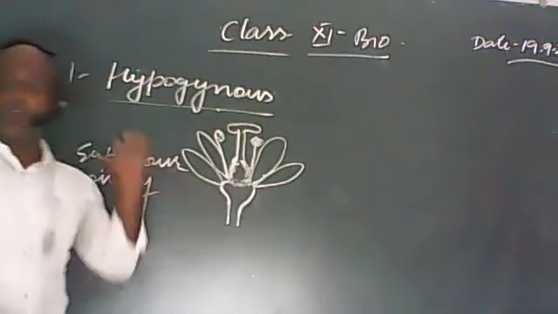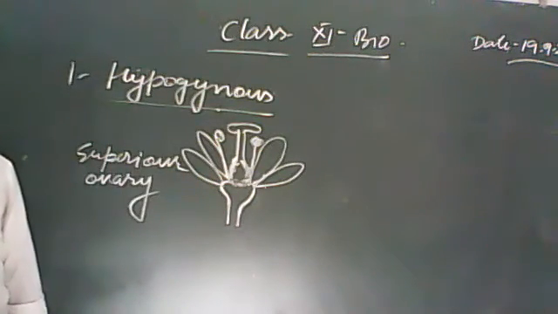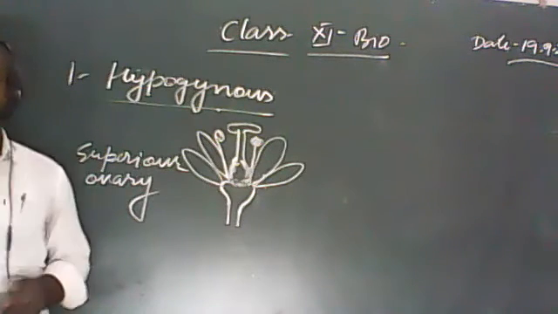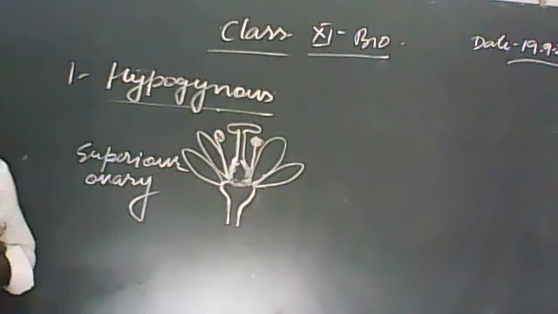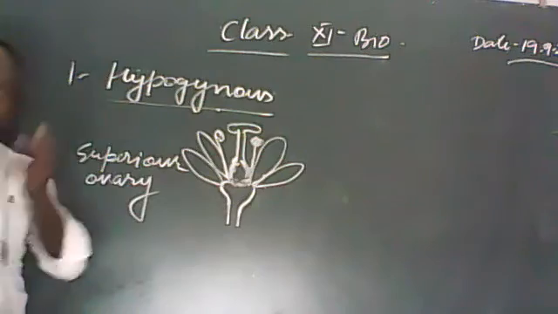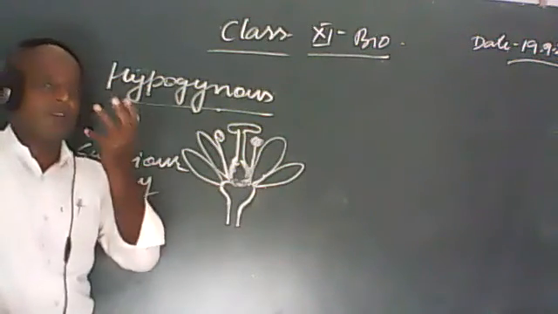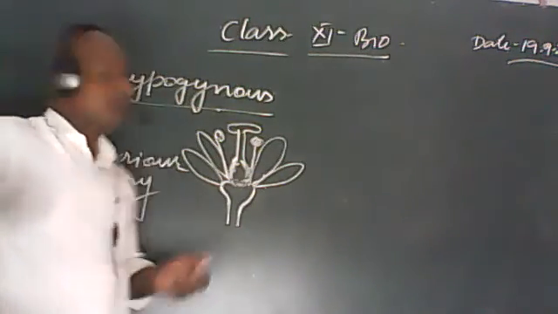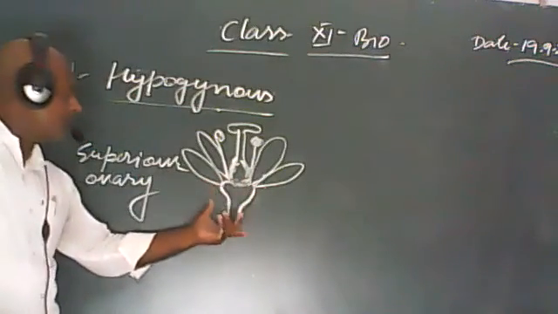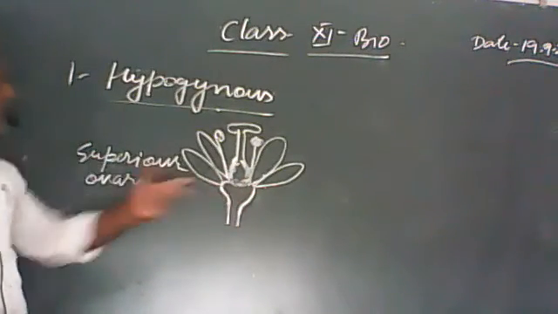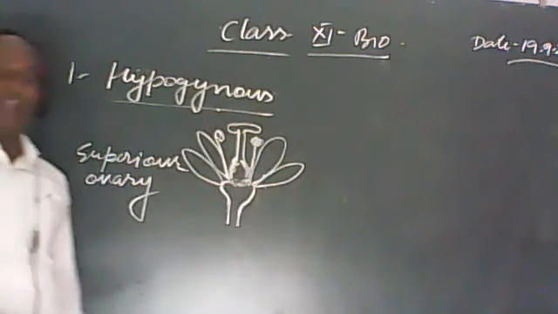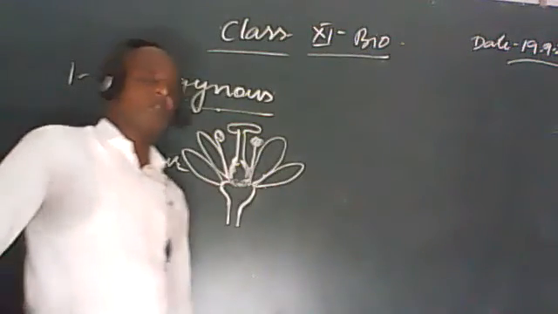Ovary superior or superior ovary. Now we should know about the hypogynous condition. आप कह सकते हो, if the ovary is situated at the torus portion, at the thalamus portion or above the receptacle, then it is called as hypogynous and the ovary is superior.